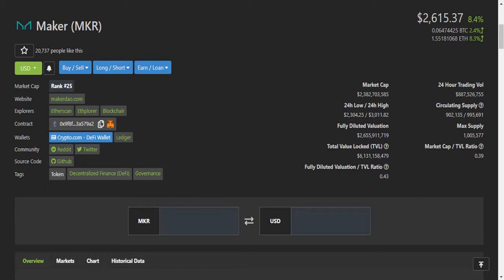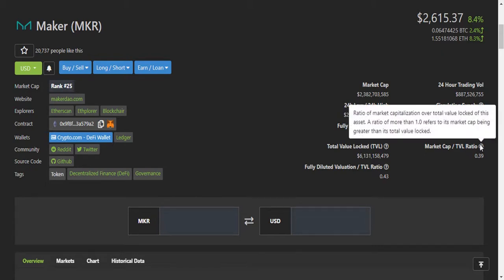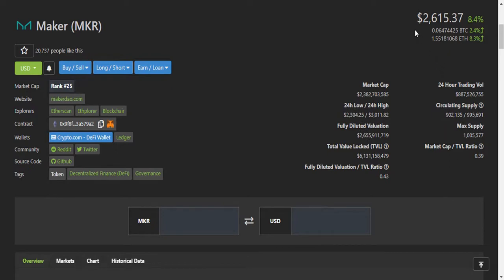Here you can see this is the CoinGecko page of MKR and MKR is currently trading at the $2,615 level and it increased 8.4% in 24 hours. This is the market cap of Maker MKR and this is the 24-hour trading volume. This is the 24-hour low price, which is $2,304, and this is the 24-hour high, which is $3,011.